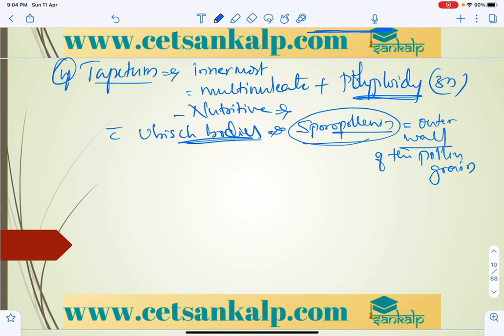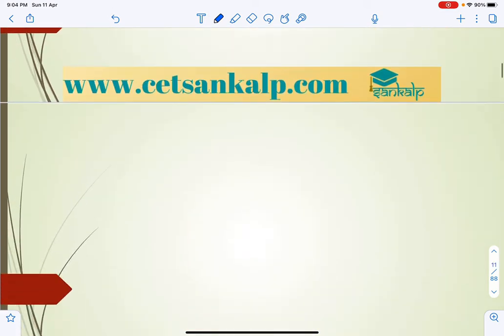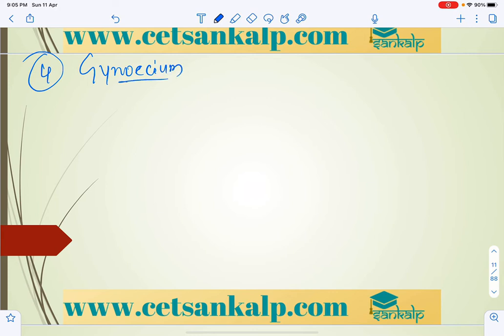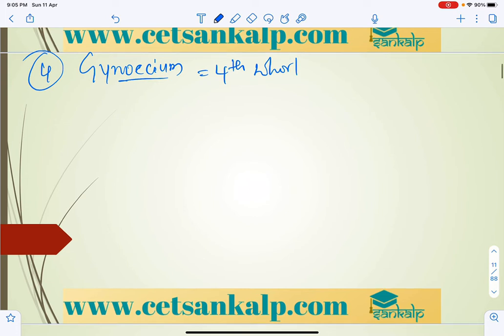And finally we can take the gynoecium. So what exactly is the gynoecium? The gynoecium is the fourth whorl of the flower, and it is often found in the center of the flower, covered by three other whorls. It is the female reproductive structure in the female reproductive system.